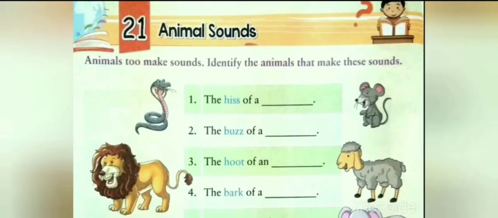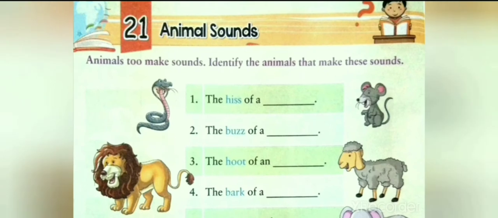Let's start today's class. Let us continue with Unit 3, Topic 21, Animal Sound. Different animals have different sounds. Animals use sound to warn others to stay out of its territory and also to attract a mate. In the given exercise, let us identify the animal that makes these sounds.